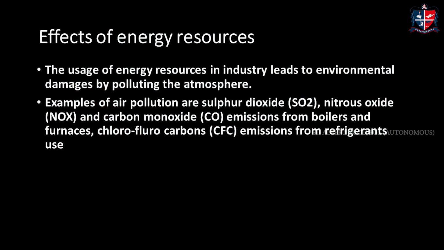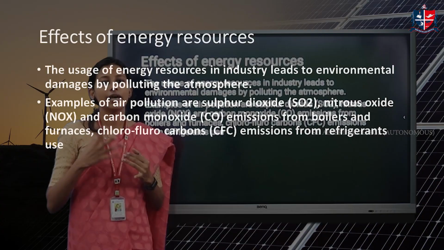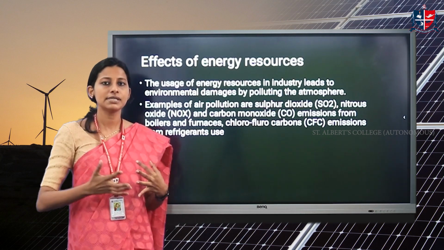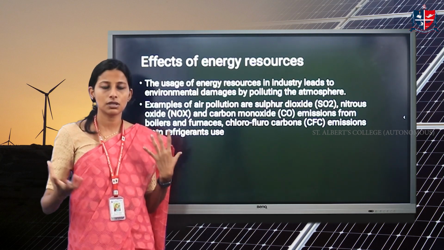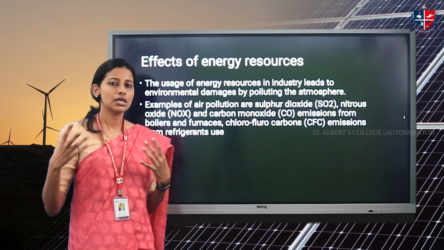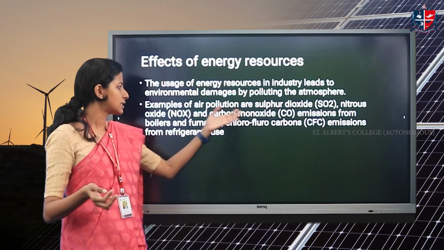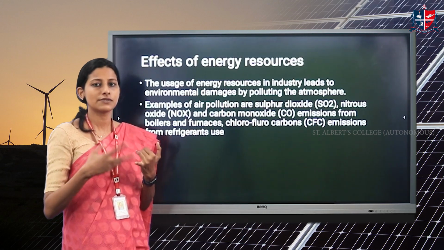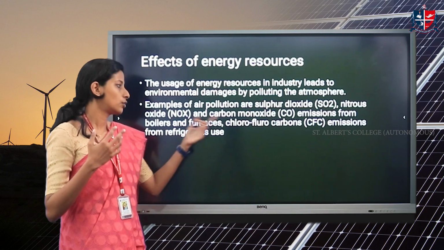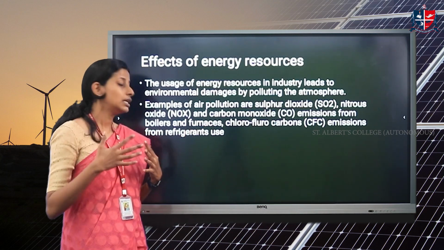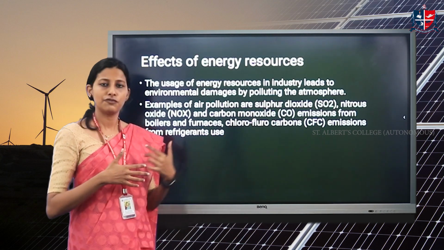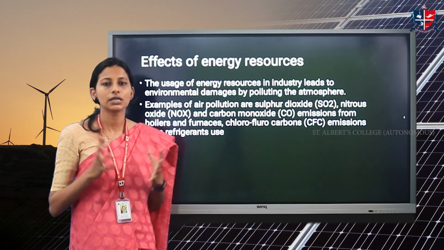So we know the major effects which anybody can tell us: air pollution. When urbanization happens or a lot of development happens, a lot of industries and manufacturing plants come, and a lot of vehicles come on the road, all these emit smoke. They emit a lot of gases. The main gases are sulfur dioxide, oxides of sulfur, oxides of nitrogen, carbon monoxide, and emissions like chlorofluorocarbons, CFCs, and many other refrigerants. When a lot of cooling and refrigeration is used, they emit CFC. So all these are basically polluting our atmosphere.